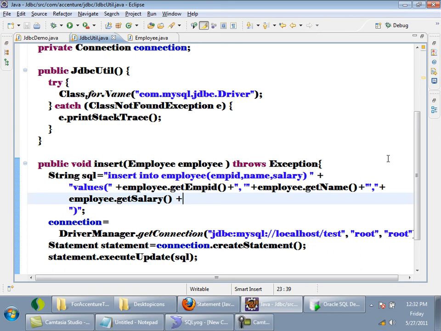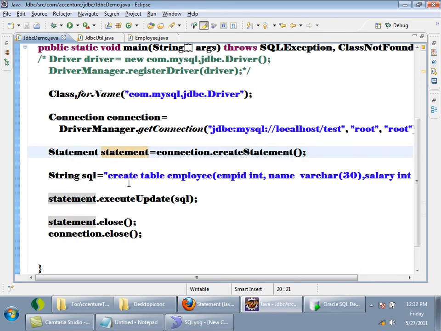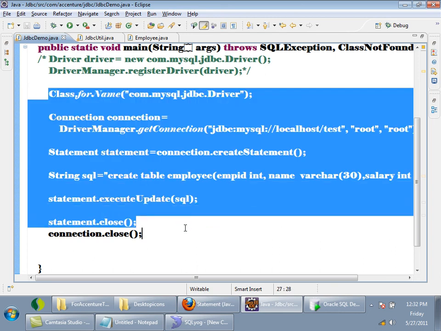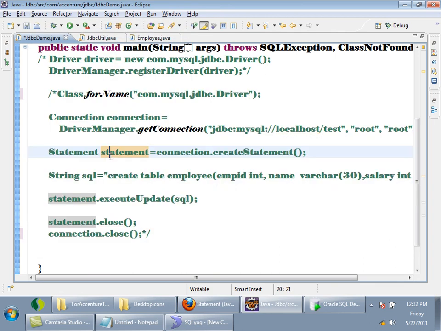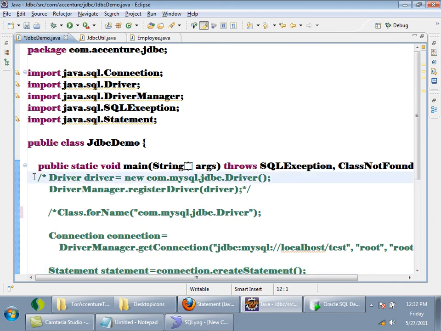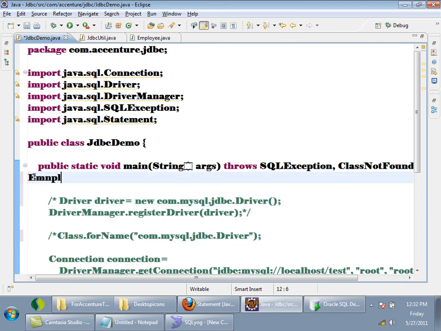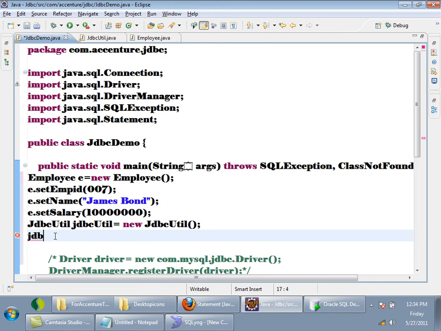See, now in JDBC demo, I'll comment all this existing code. I will create an object of employee now. Employee e equals new employee, then JDBC util dot insert, and I will pass the employee object e. So the employee object James Bond should be inserted. The insert method is throwing some exception, I will throw it.